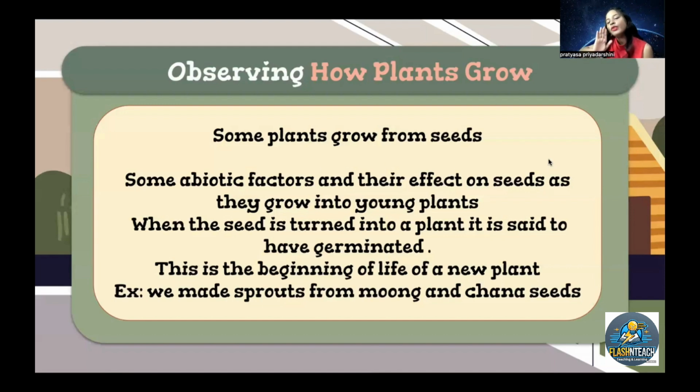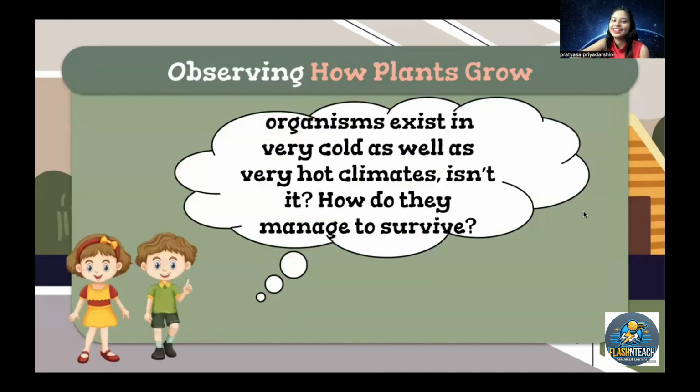So the first life, when you see how the plants are growing, what you do is make them grow, right? And the germination process is the first process where the seed starts growing. A very good example is that we made sprouts from moong dal and chana seeds, right? Yes. Now, observing how plants grow.